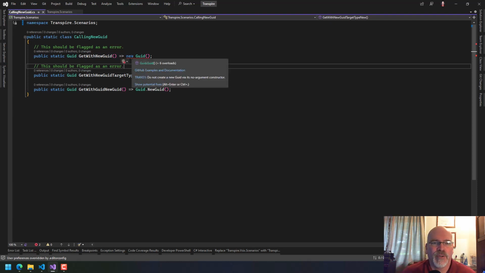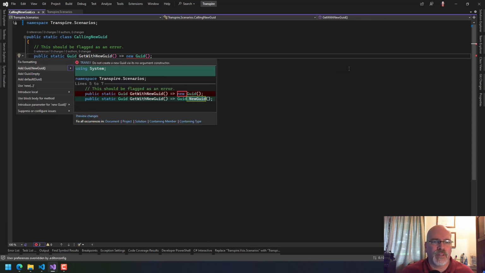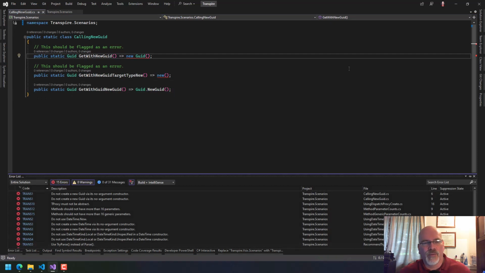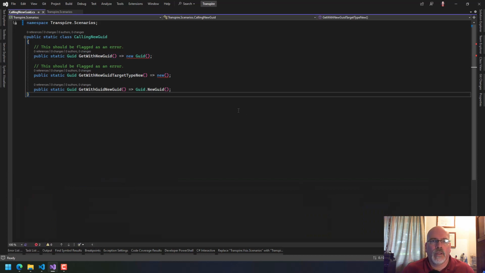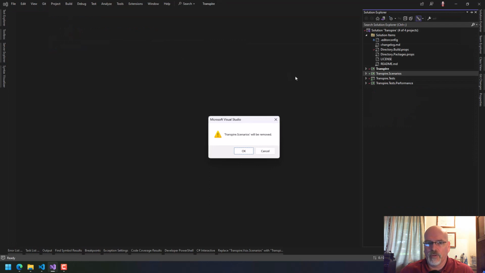I didn't quite think this through, though, because we got all this, but now if I build, it's going to fail. See? And that's not what we want. I think what we want is another solution that uses the Transpire and the Transpire scenarios. And so that's kind of our V6 thing, except it's cross-platform. You just open up that solution to bring these up. I kind of like that. Let's do that.